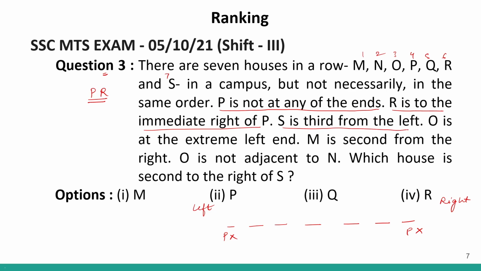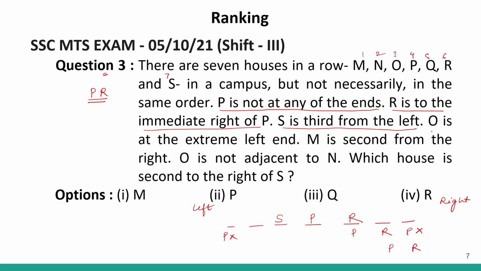S is third from the left. So this is the left, S is third, 1, 2 and 3. S will be over here. S is third from the left. Correct? Now, when this is the possibility, basically we can't place PR over here because P cannot be over here. So we can either place PR over here or over here or over here. Correct? So we have 3 possibilities currently.